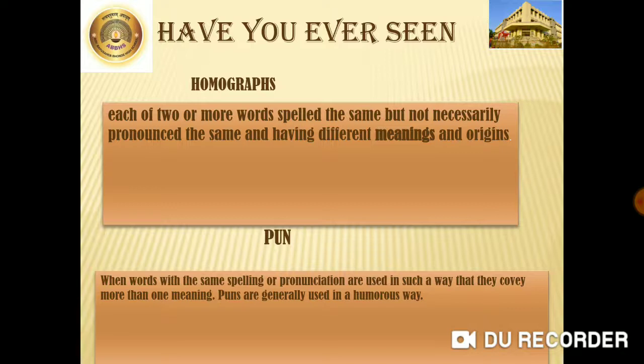So, what are homographs? Homographs are two or more words spelled the same but not necessarily pronounced the same, and having different meanings and origins. So their spelling is the same but their meaning is totally different. The same is the pun. It's a figure of speech, students. It is when words with the same spelling or pronunciation are used in such a way that they convey more than one meaning. Puns are generally used in a humorous way.